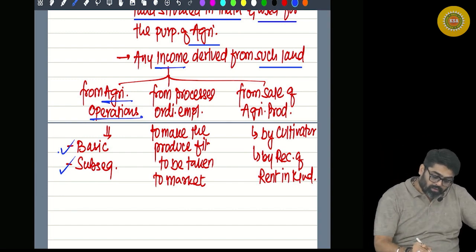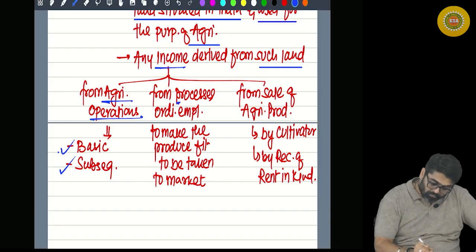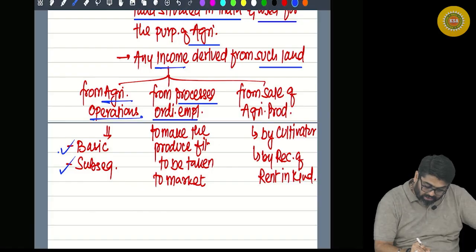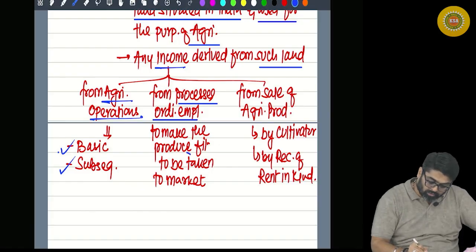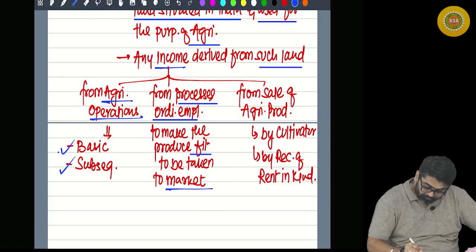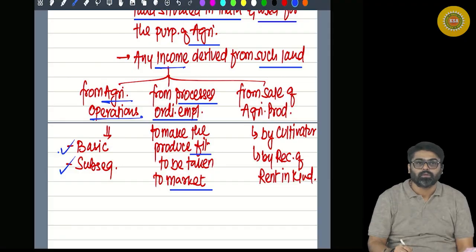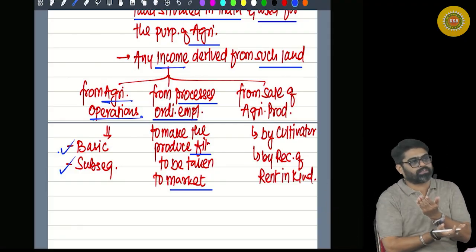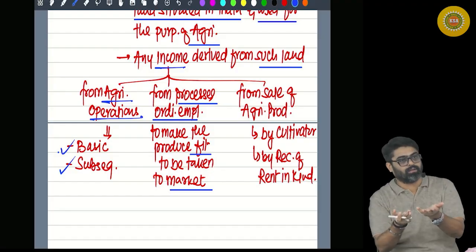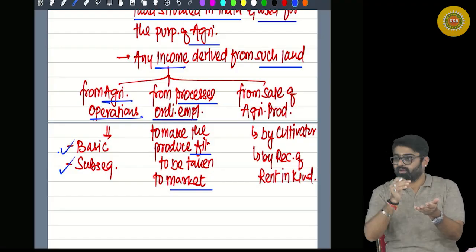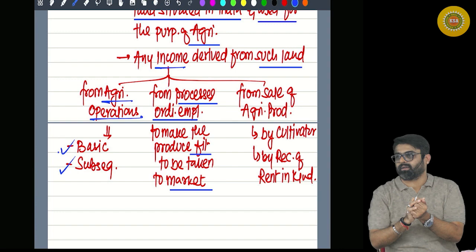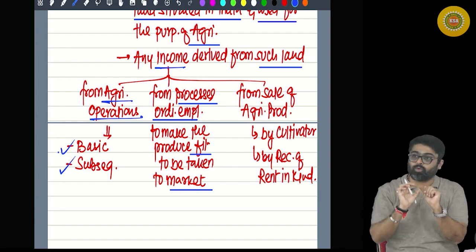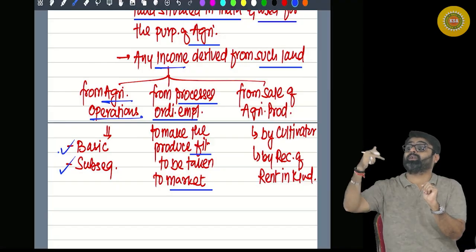Or you can perform some processes which are ordinarily required to make the produce fit to be taken for market. Usually when the agricultural produce is harvested, after harvesting it is not directly sold in the market. There are certain processes which are required to be performed to make the produce fit to be taken to market.